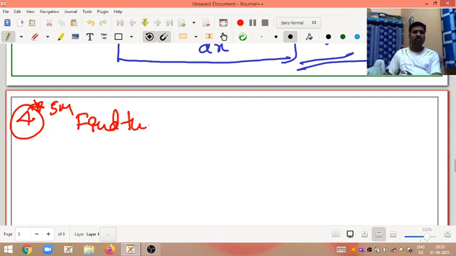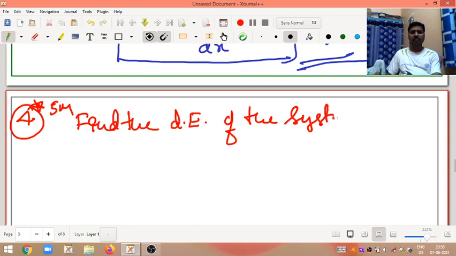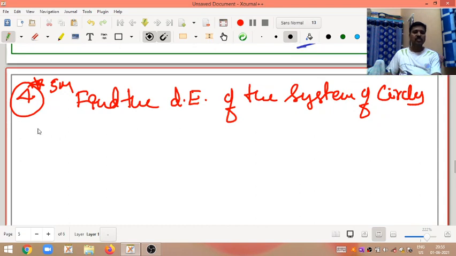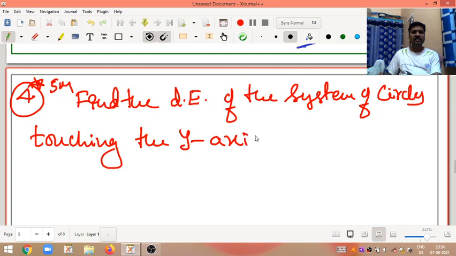Find the differential equation of the system of circles touching the y-axis at the origin.